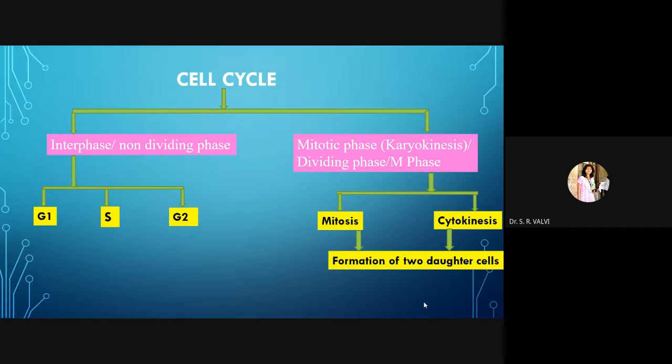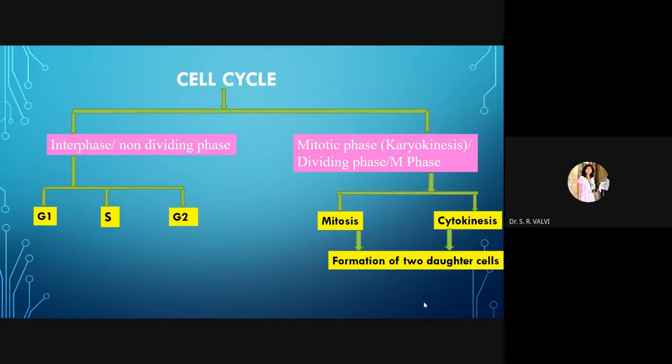The first phase is interphase, which is also called the non-dividing phase, and the second phase is called the mitotic phase. The mitotic phase is also called karyokinesis. Why is it karyokinesis? Because karyon means nucleus and kinesis means division. So here nucleus division takes place, and from the mitotic phase, from one cell two cells are going to arise, and hence this phase is also called karyokinesis.